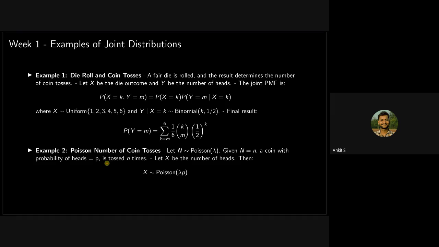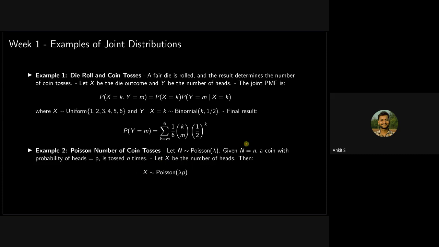In the earlier case, it was determined by the roll of a die. In this case, n follows a Poisson distribution with lambda, and suppose we get the value of the Poisson random variable as some small n, then we toss the coin n times.